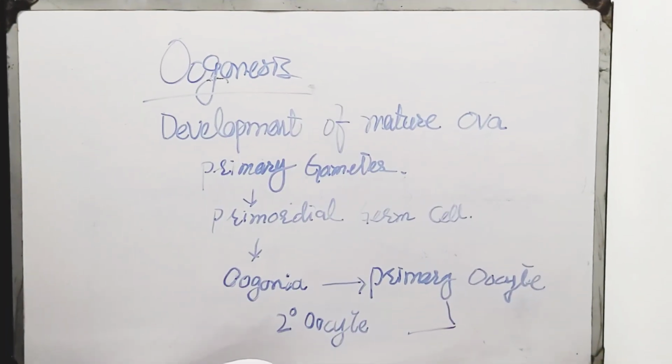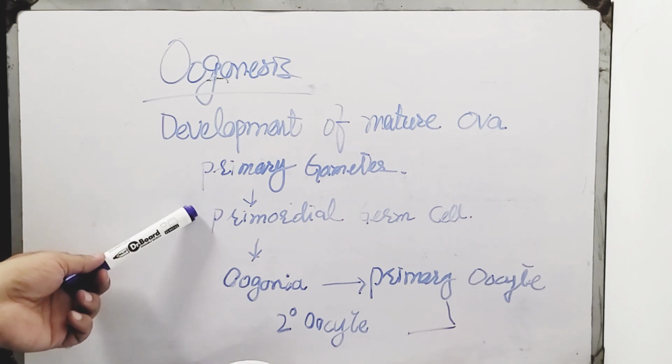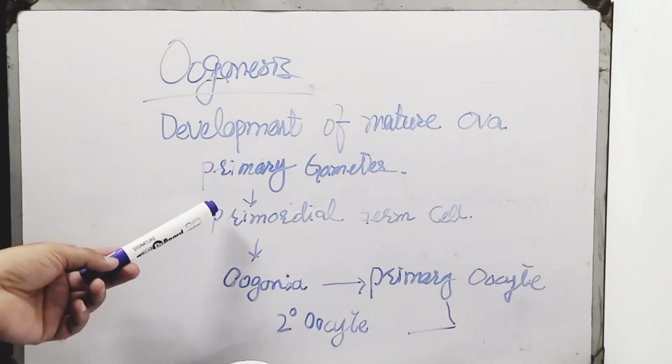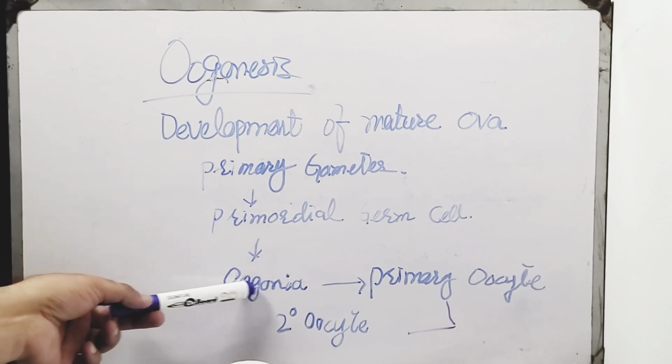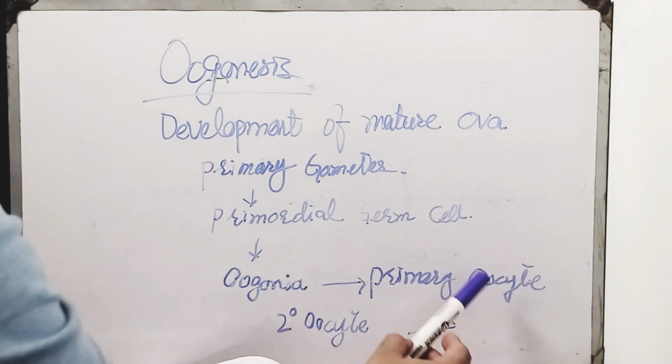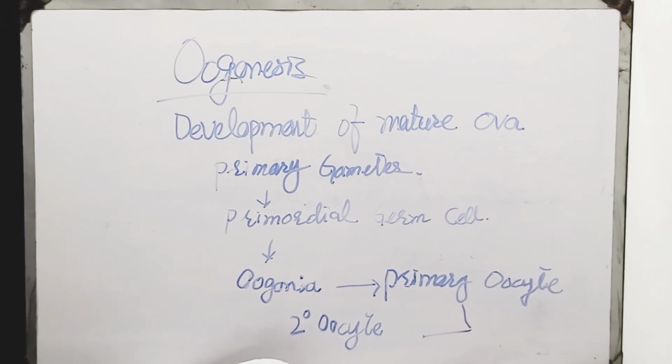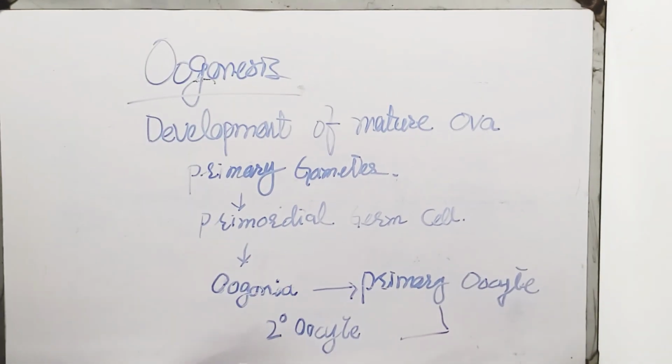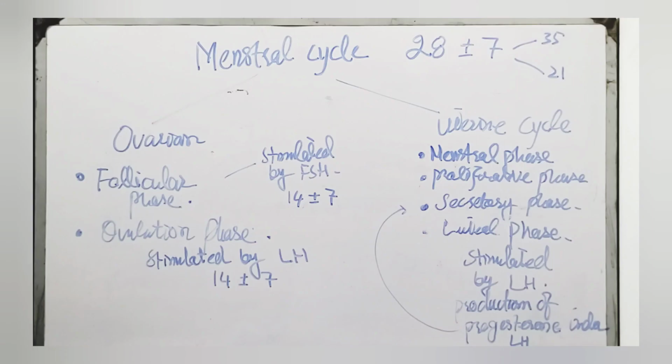Moving on towards oogenesis. Oogenesis is the development of mature ova in which primary gametes will convert into primordial germ cells. Then primordial germ cells will change into oogonia. Oogonia then convert to primary oocytes. Primary oocytes will remain in meiosis 1 till puberty and will complete it just before ovulation. Then this primary oocyte will convert into a secondary oocyte. The second meiotic division will complete at fertilization.